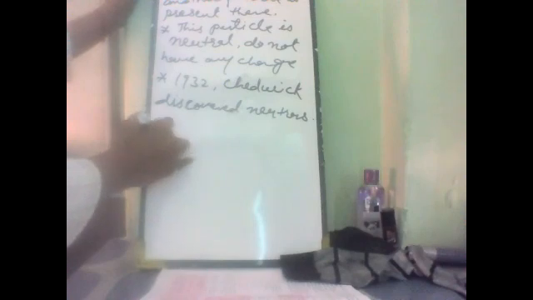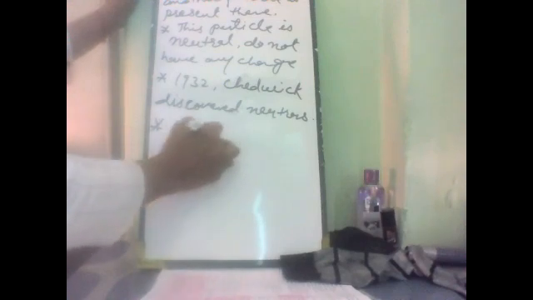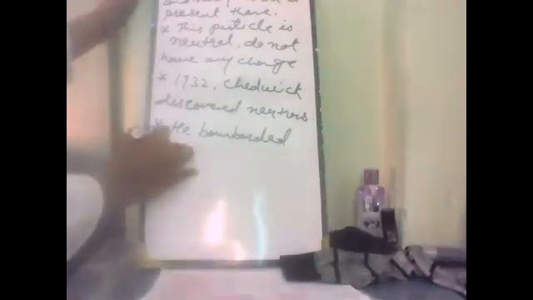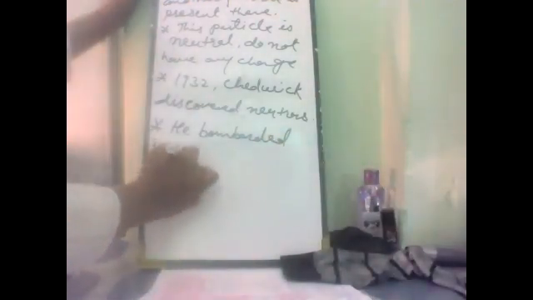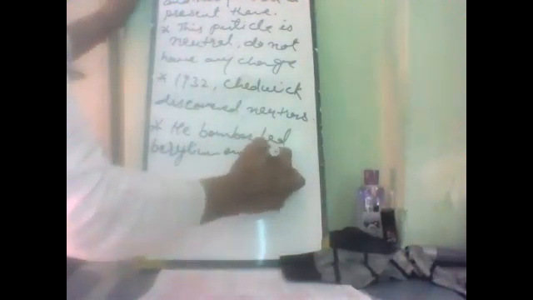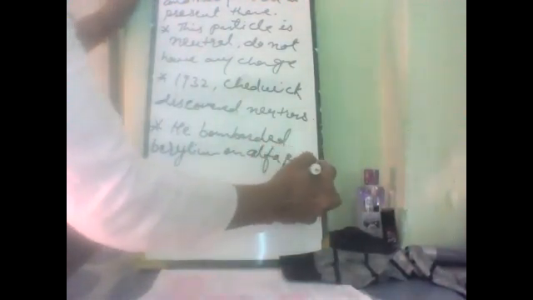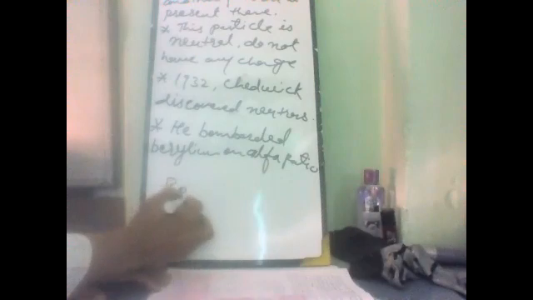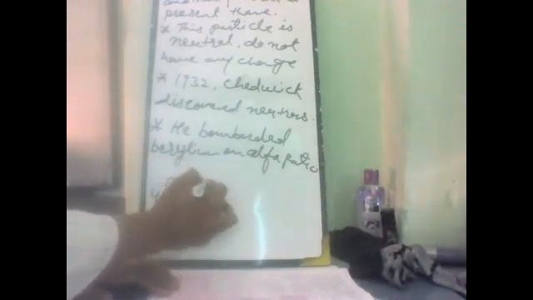What did he do? He bombarded beryllium with alpha particles to get the nucleus. See, the atomic number of beryllium is 4 and the atomic mass is 9.